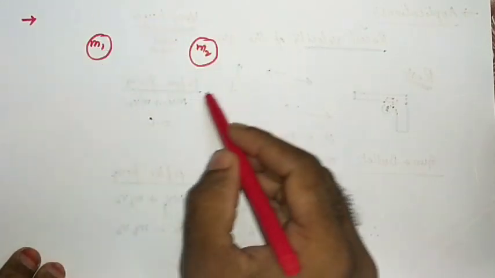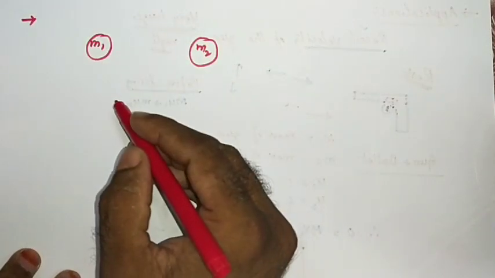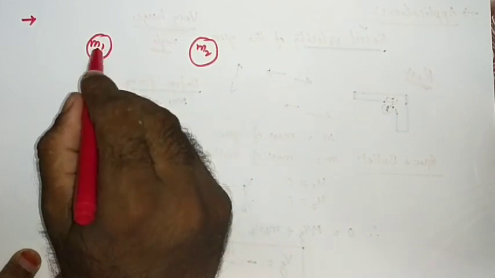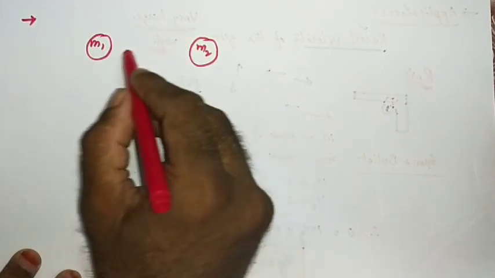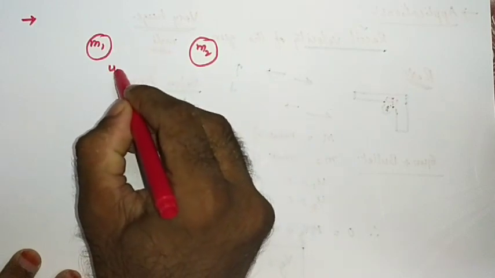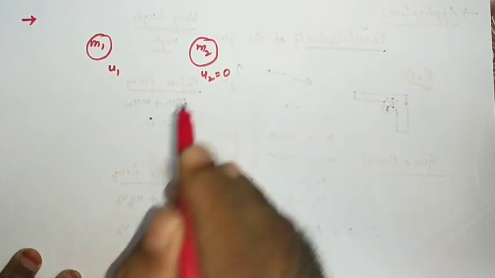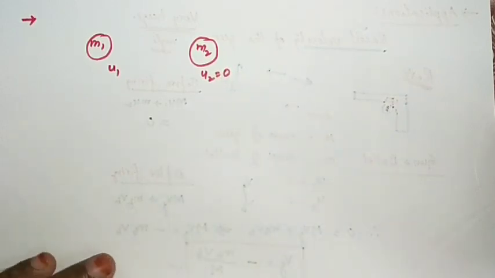Now let us consider these two as a system. The velocity with which you are projecting the first marble is u1, and m2 is at rest in this situation.